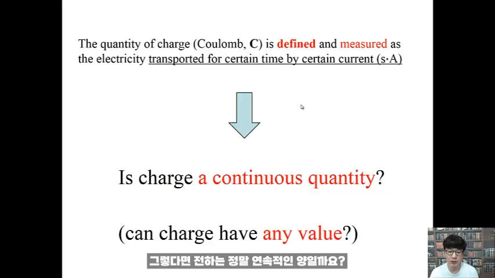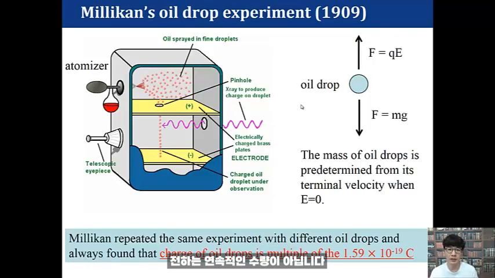So then, is charge really a continuous quantity? In other words, can charge have any value? Charge is not a continuous quantity. The amount of charge is always a multiple of some quantized number.